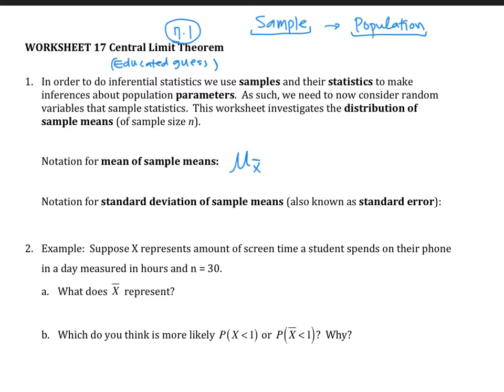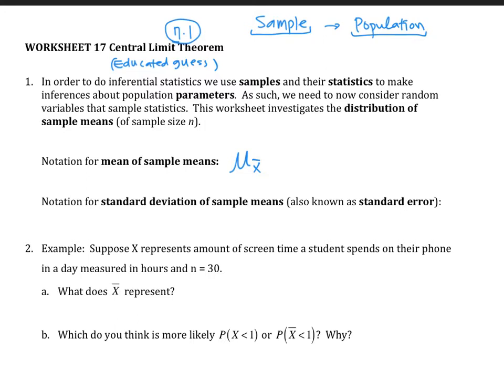Let's say I go out and survey 30 students and say, hey, how much did you spend on your textbook? And I calculate the average. Let's say you go out, survey 30 other people, and you ask them the same question, and you calculate the average of those 30 numbers. Well, most likely the number that you calculated versus the number I calculated is not going to be exactly the same. Maybe it's close, but not the same, right? Somebody else goes out, surveys another 30 students, and their average is not going to be exactly the same.